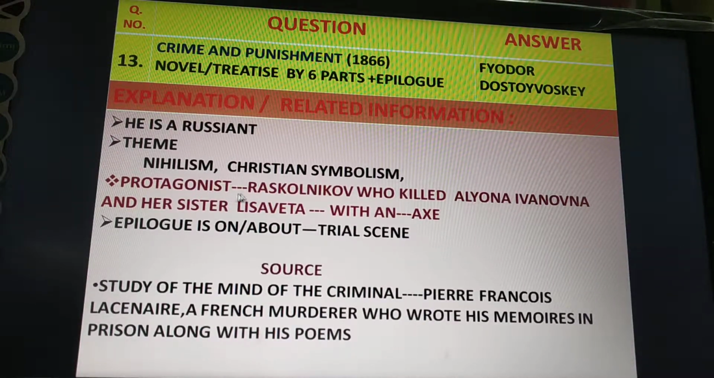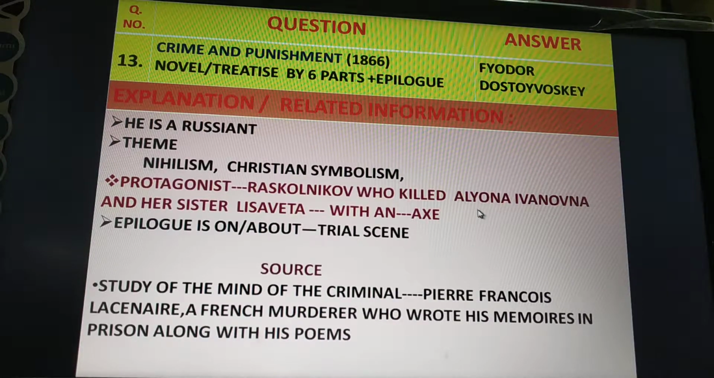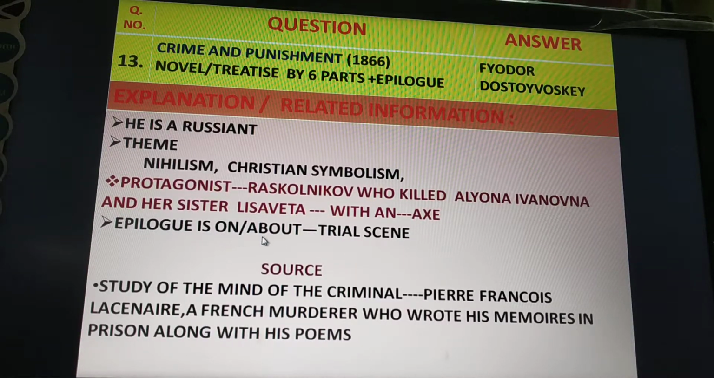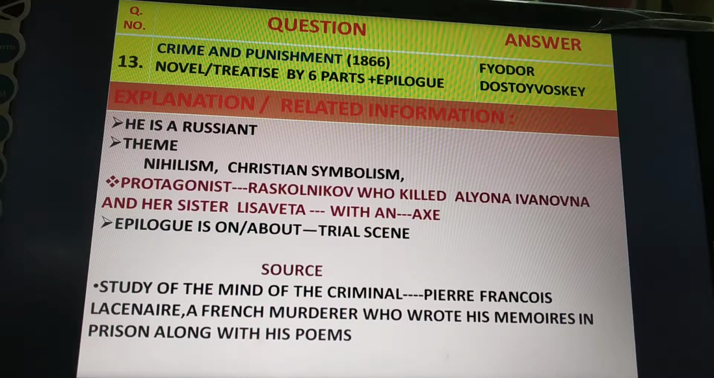The protagonist of this novel was Raskolnikov, who killed Alyona Ivanovna and her sister Lisaveta. Raskolnikov is the main character, and he killed them with an axe. There is an epilogue, which is about the trial scene. We can see a trial scene lastly, and after that comes the epilogue. The source of this novel is the study of the mind of the criminal.